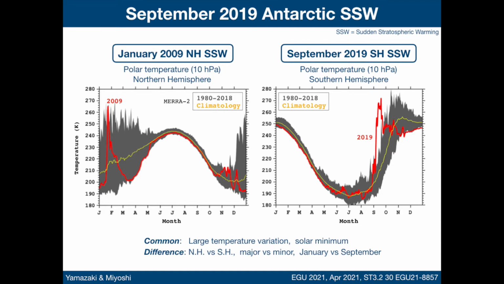The important difference between the two events is that they occurred in different parts of the globe in different seasonal conditions. In the Southern Hemisphere, the occurrence of SSW is not as frequent as in the Northern Hemisphere, and so whole atmosphere coupling during an Antarctic SSW is not well understood. This study examines the impact of the September 2019 Antarctic SSW on the middle atmosphere and upper atmosphere, with special focus on the ionosphere at low latitudes.